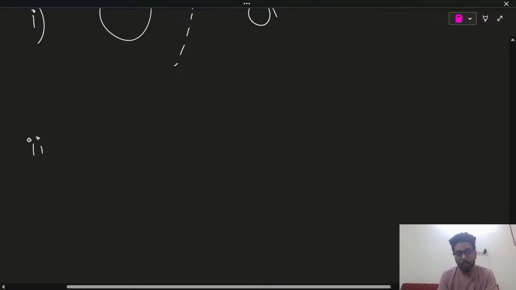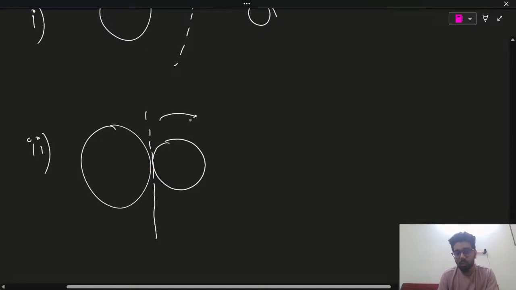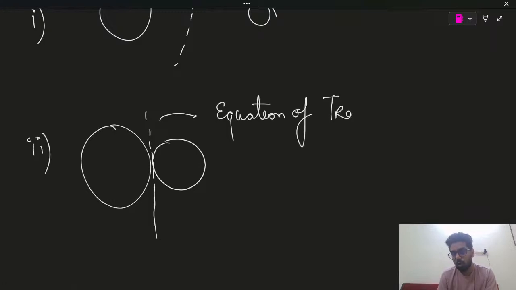But when circles touch each other, then the equation of the transverse common tangent is also C1 minus C2 equals 0.